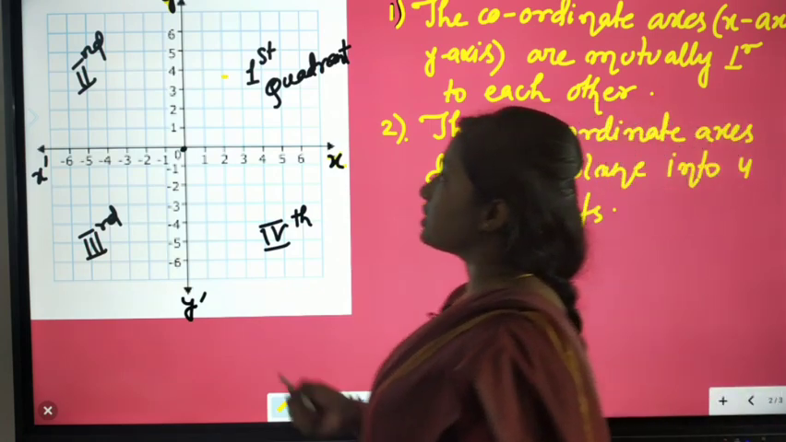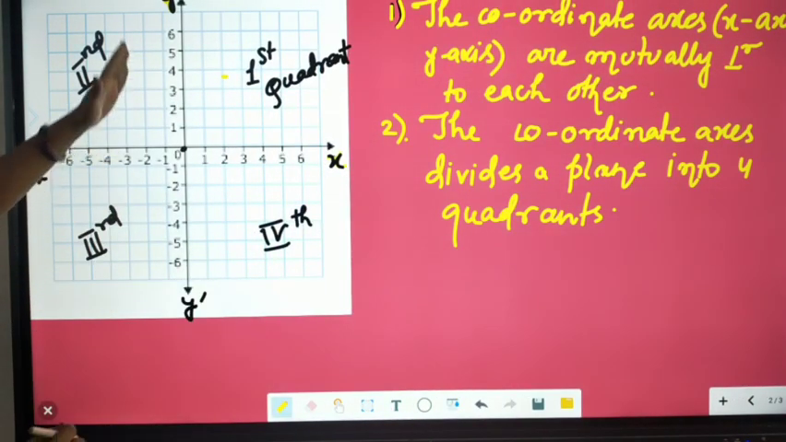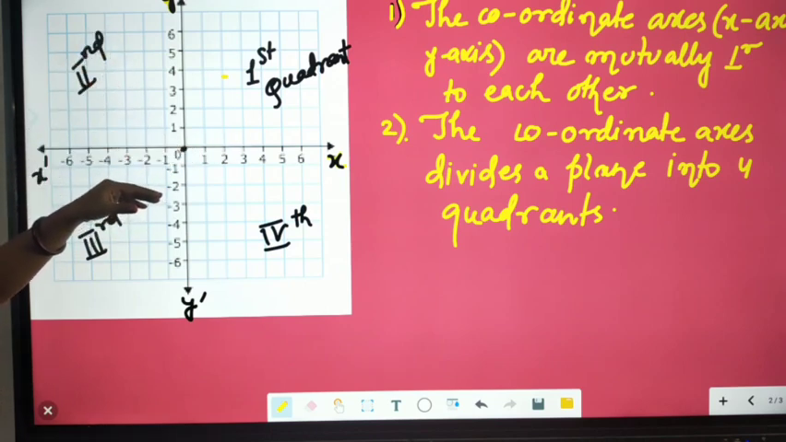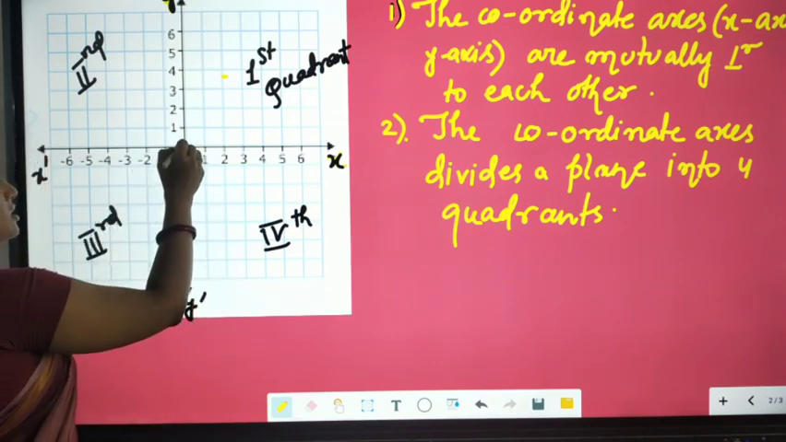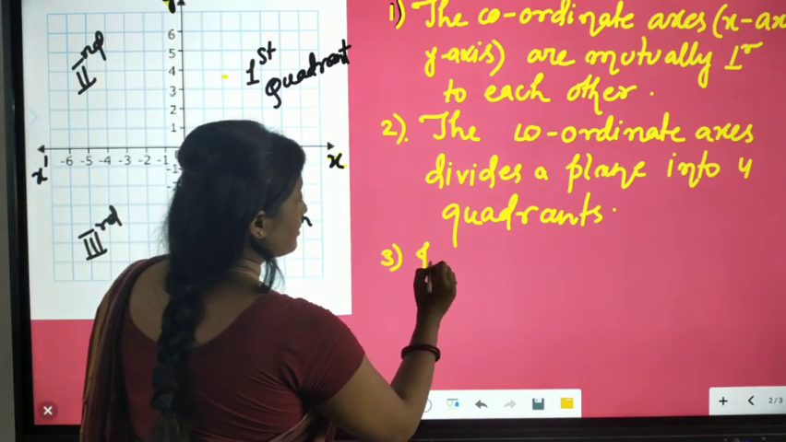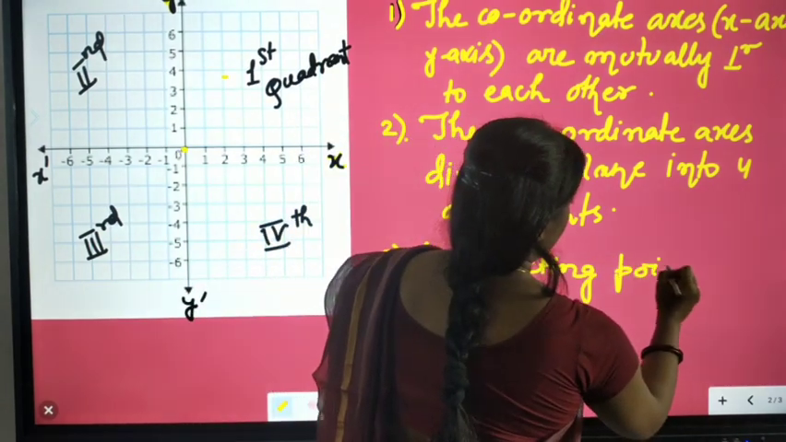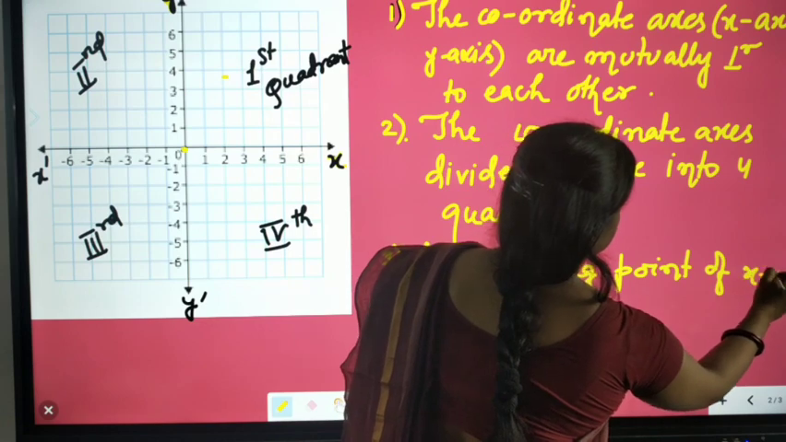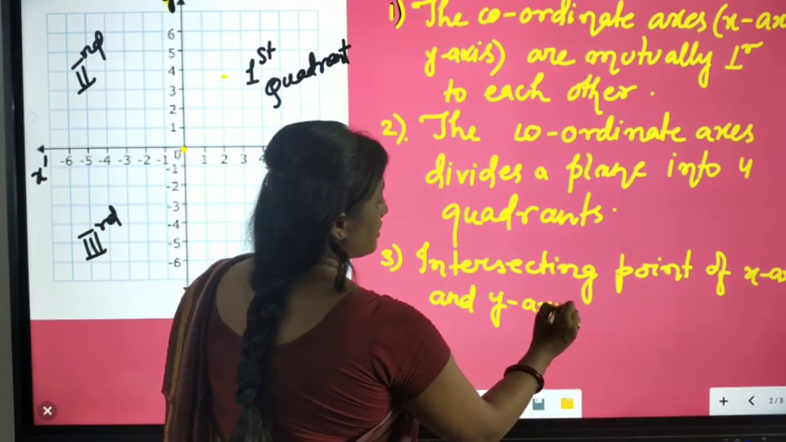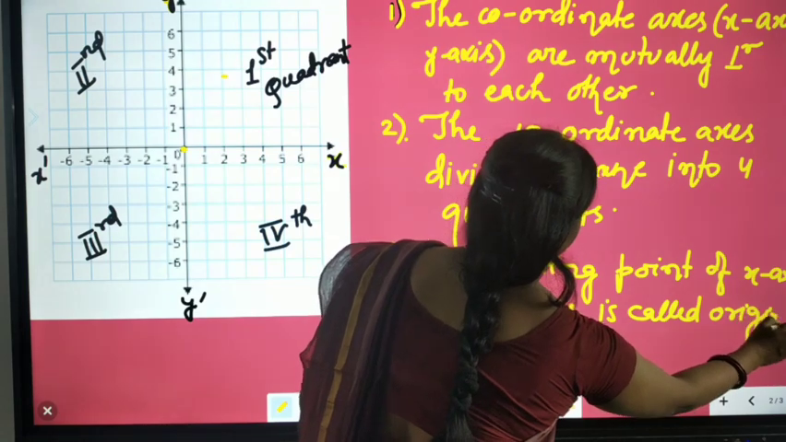Now next, look at the graph once again. What points are we going to get from here? Look here, the intersecting point of these two coordinate axes, the x-axis and the y-axis, is called the origin. That is this one, where 0 is present. So we can say that the intersecting point of the x-axis and y-axis is called the origin.